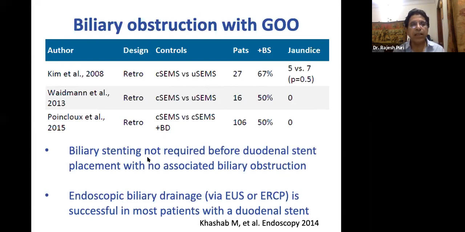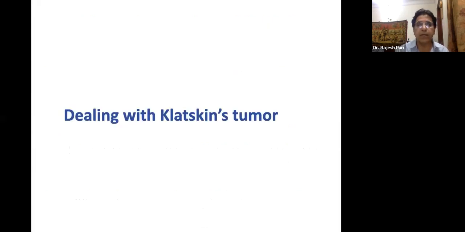So the message is, if the patient does not have symptomatic biliary obstruction and does not require biliary drainage, then you only try to drain the gastric outlet obstruction. Endoscopic biliary drainage is successful in most patients with a duodenal stent. So you should not worry about how you are going to do the biliary stenting once you put the metal stent. That should not be the concern.